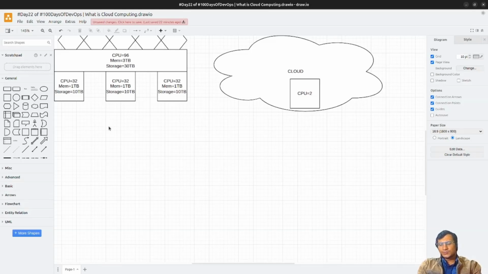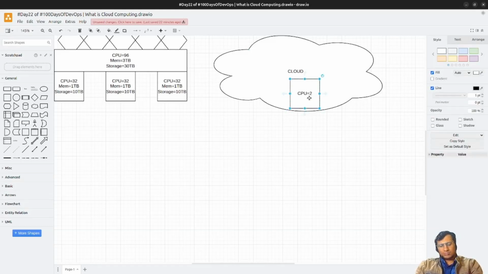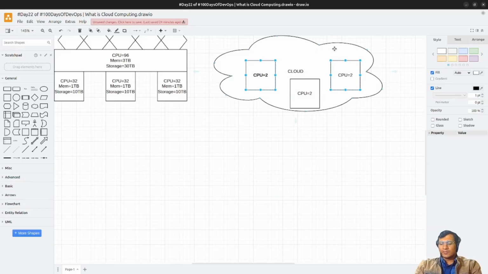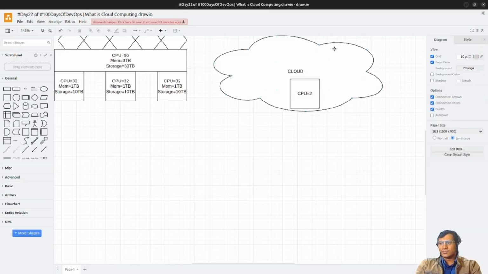Then there is scalability. Suppose someday I'll require not one but two or three servers at a particular point in time, so I can scale it up. And when my requirement is fulfilled and I don't need all these servers anymore, I can delete them as per my request. That is called scalability: scaling up and down resources. Up means to increase the number or the size, and scaling down means decreasing the size or the number.